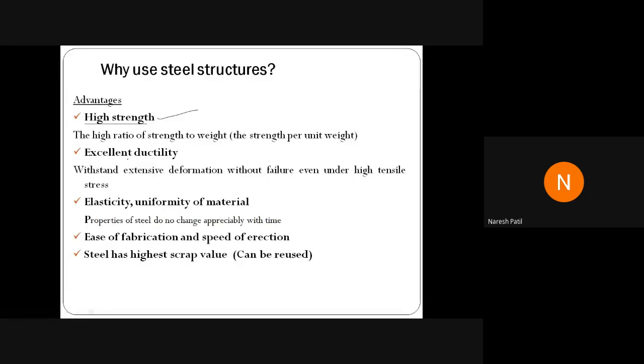Then we have excellent ductility. As I told you, ductility is what will take large deformation, or it will deflect a lot. It will go through large deflection before failure. It will not fail suddenly. Okay, steel क्या होता है, when you apply load it will elongate, and it will not fail suddenly. Sudden failure will not occur in case of steel structure. Large deformation means it will give warning before failure.